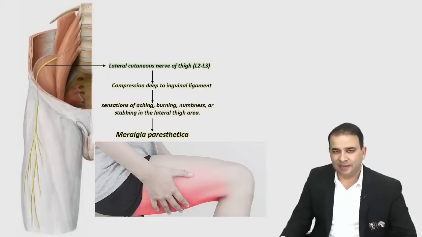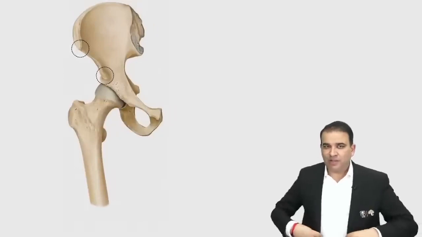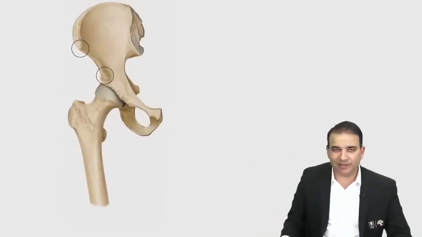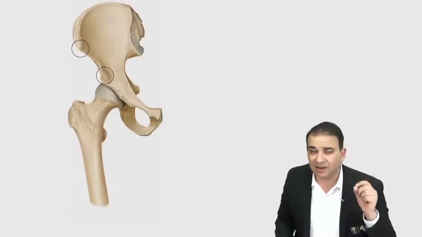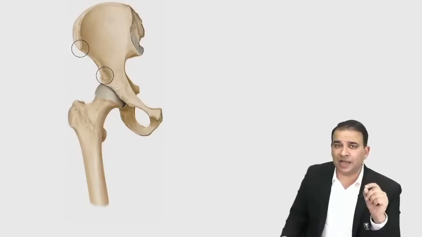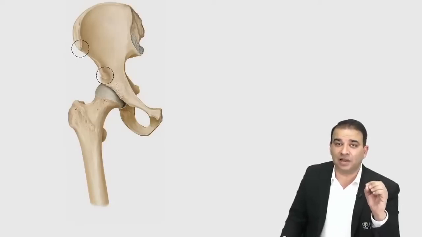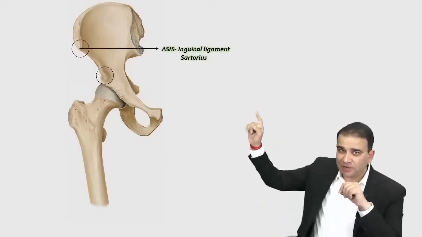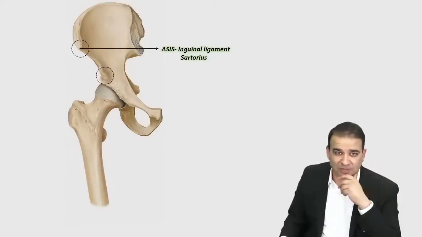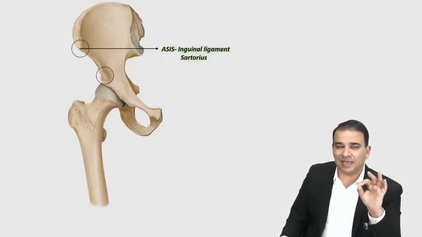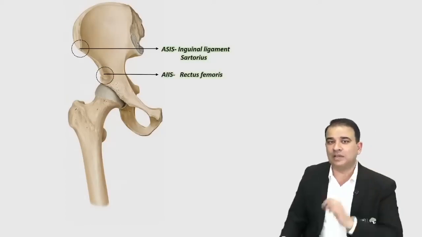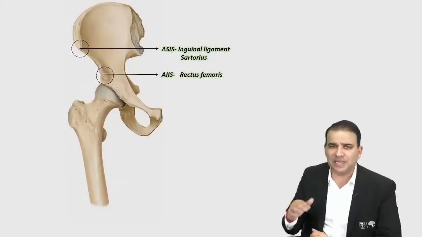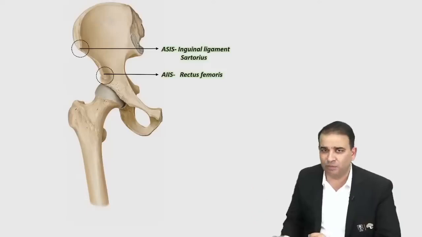Okay, chalo guys, moving on. Chalo, let's talk about some osteology here. Now, when you're looking at this hip bone and the femur from the front, the two bony prominences which I marked over there, those circles here, are the anterior superior iliac spine and the anterior inferior iliac spine. The anterior superior iliac spine gives attachment to the inguinal ligament and the origin of the sartorius muscle. ASIS, it's the inguinal ligament attachment and the origin of sartorius. And AIIS, anterior inferior iliac spine, will give origin to the rectus femoris. To be more precise, the straight head of rectus femoris, or simply let's say rectus femoris.